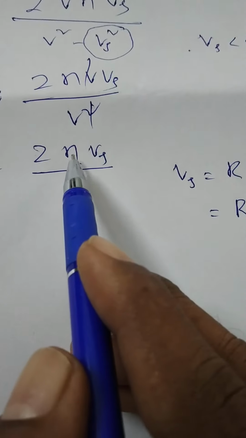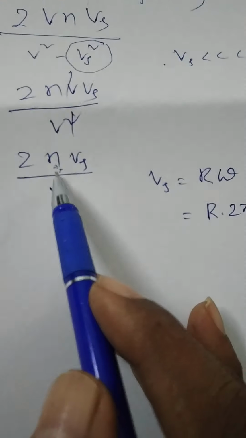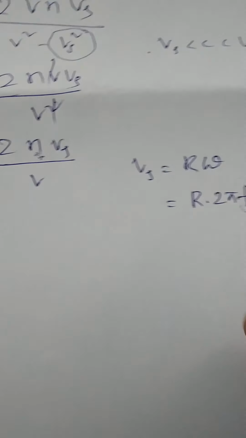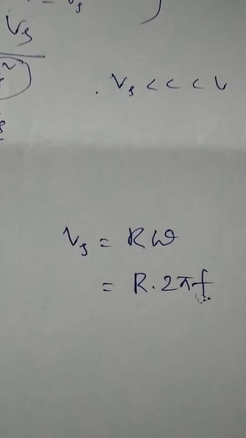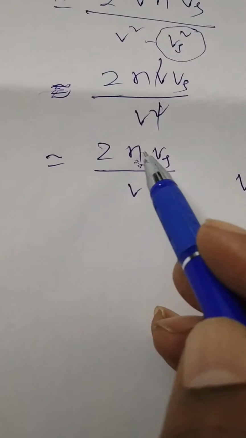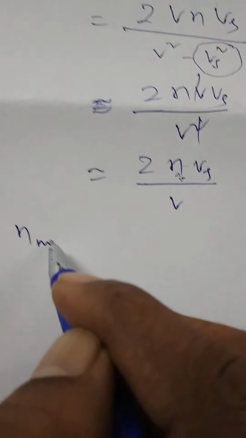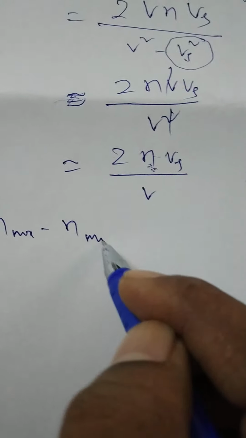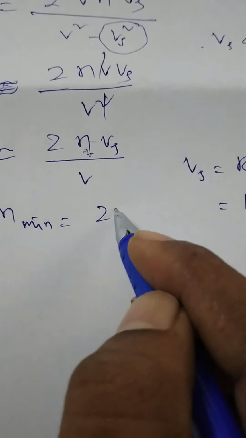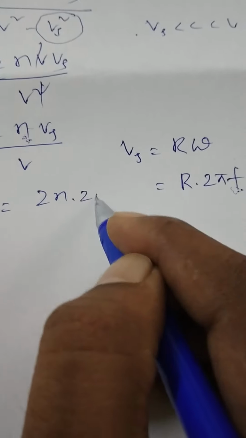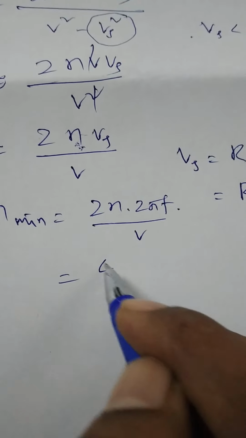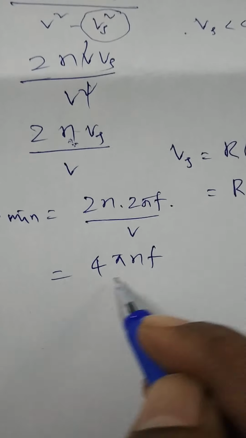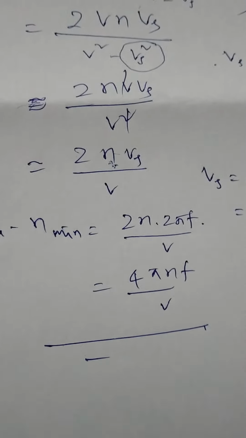Please remember the difference between N and F. N is the frequency of the sound emitted from the source. F is the frequency of rotation of the source on the circular path. So by substituting this value in this equation, let us find the difference between maximum and minimum frequency, which is equal to 2N into Vs, where Vs is replaced by 2 pi f r, by V. That is equal to 4 pi N into F r by V.